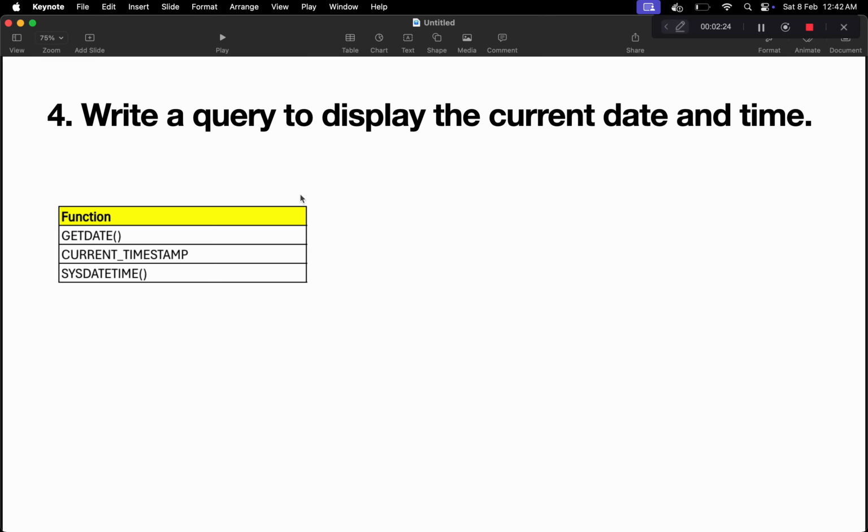So this is the fourth problem, and in this problem we have to write a query to display the current date and time. To display the current date and time in SQL, we have a few functions, and those functions are getDate, current timestamp, and system date time, which is sysDateTime. So using these three functions, we can find out the current date and time. Now let's jump into the SQL and see how we can write our query and get the current date and time.